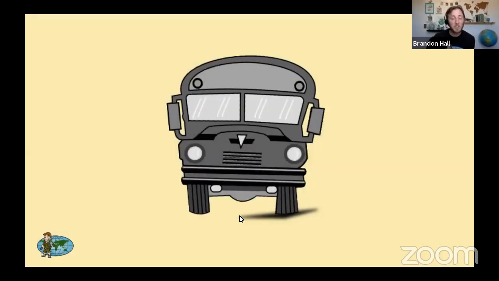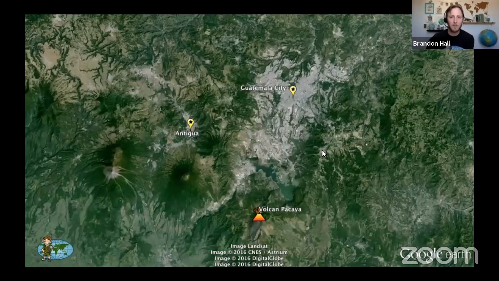Okay, so we're going to hike up an active volcano, and don't worry, it's more active than thousands of years ago. Just not too long ago. All right, so we're going to hike up Volcan Pacaya. And we call it Volcan Pacaya because we're saying it in Spanish. That's what they speak in Guatemala. It's located about 30 kilometers south of Guatemala City, the capital of Guatemala. And we're going here next, Antigua. So Antigua is just a little bit northwest of Volcan Pacaya. All right, so let's do it, guys.